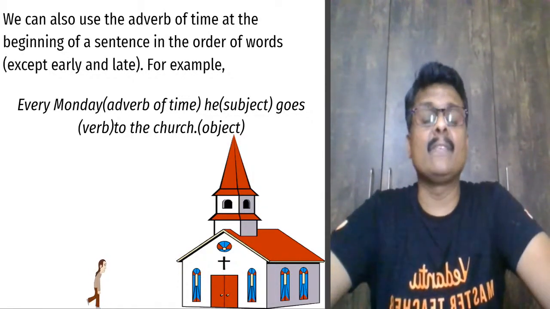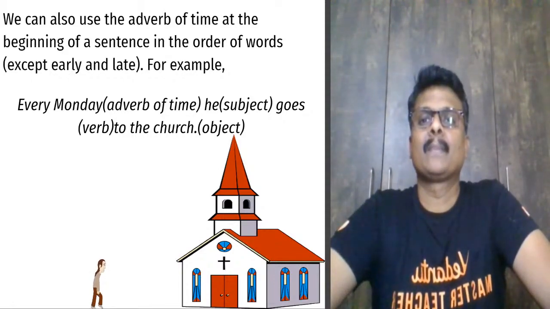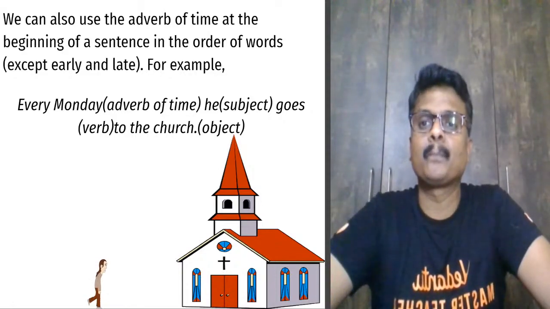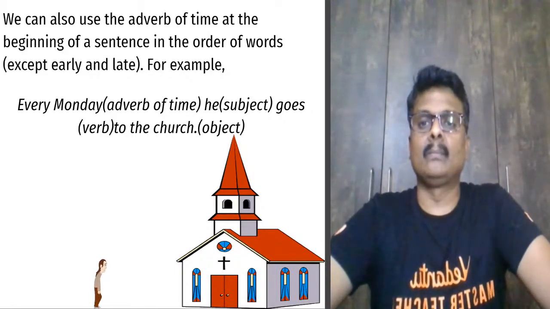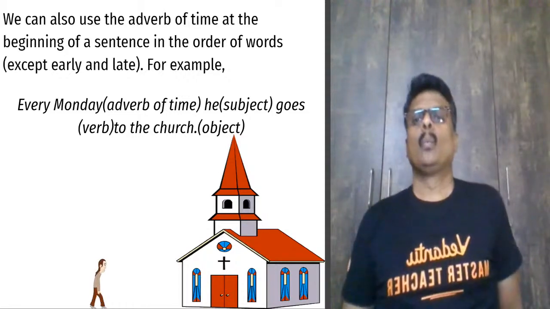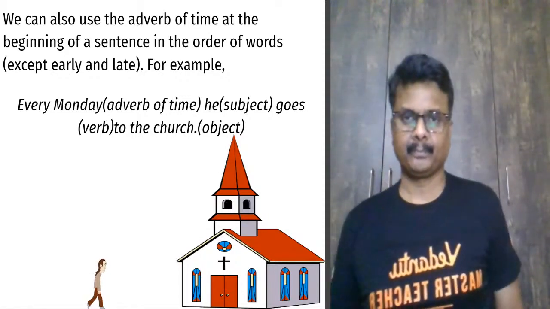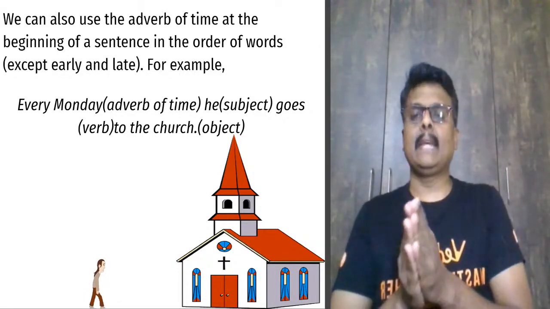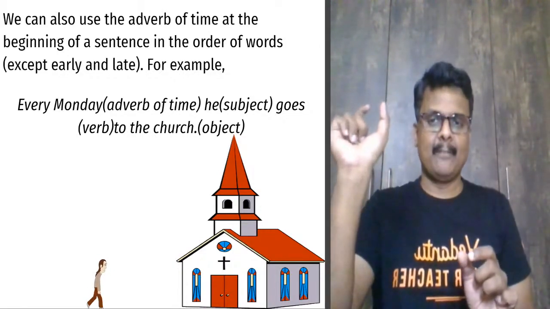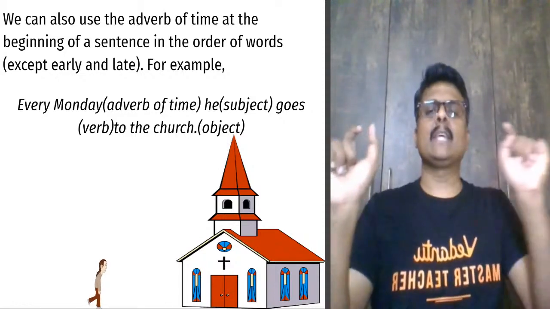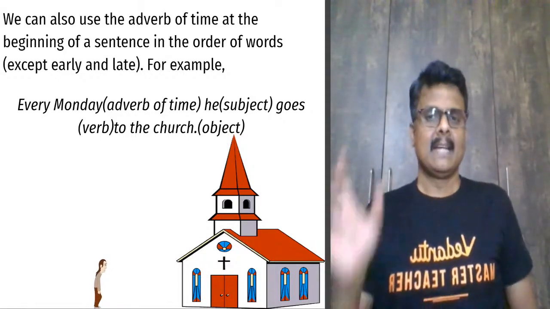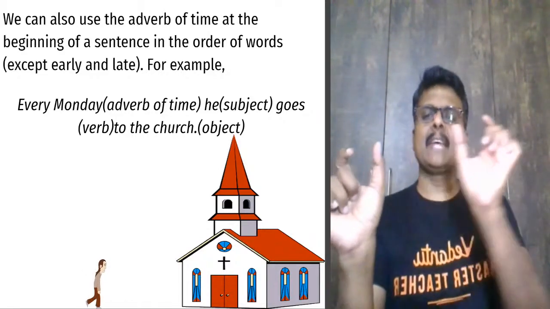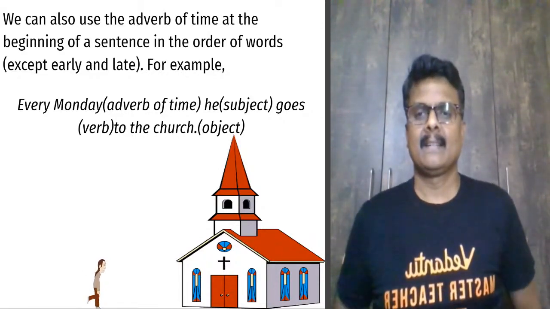So adverb of time, subject, verb, object: TSVO. Right? So what should we be watching here? Whenever the adverb of time comes at the beginning, follow the order adverb of time followed by SVO. I repeat, whenever the adverb of time comes at the beginning, it is adverb of time followed by SVO. Right?